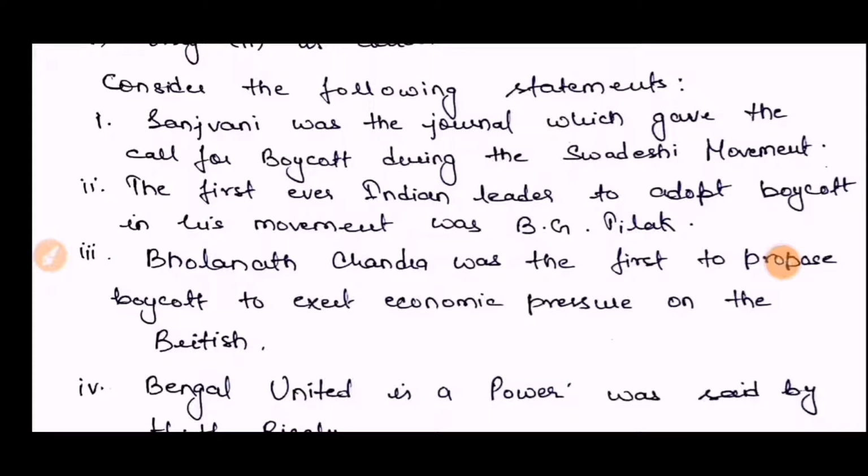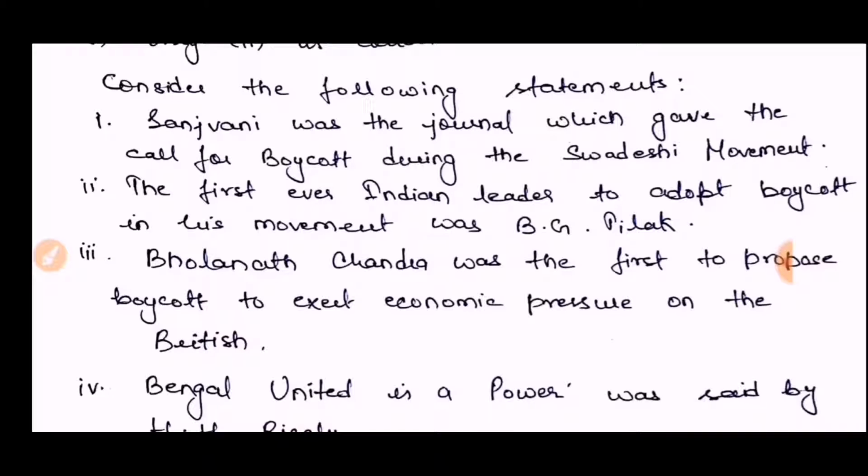And the next question is this. Consider the following statements. Sanjeevani was the journal which gave the call for boycott during the Swadeshi movement. The first ever Indian leader to adopt boycott in this movement was Bal Gangadhar Tilak.